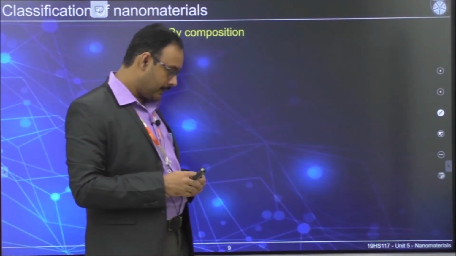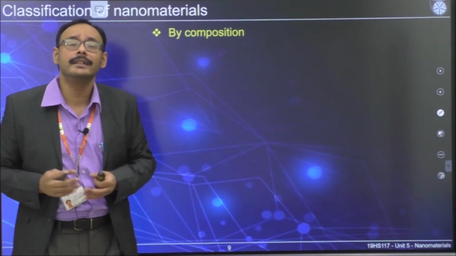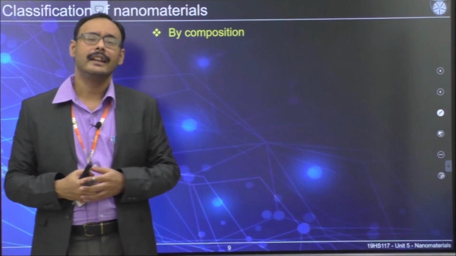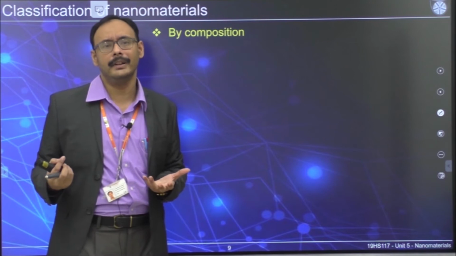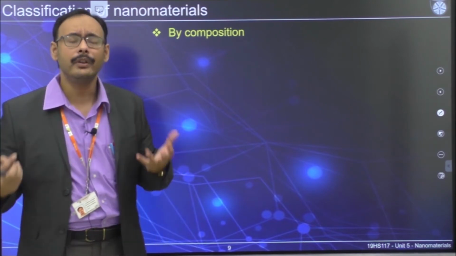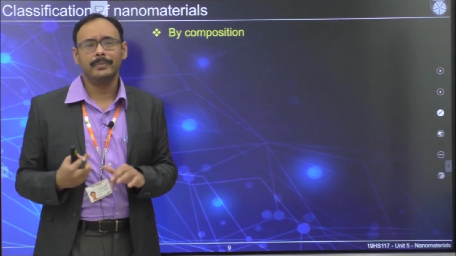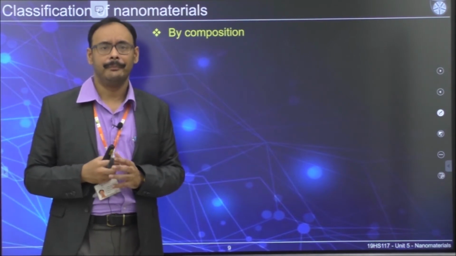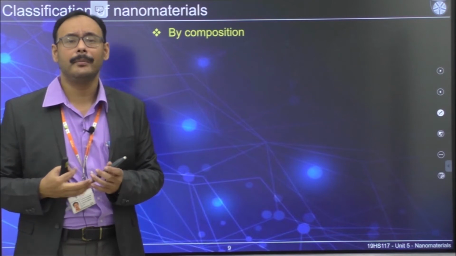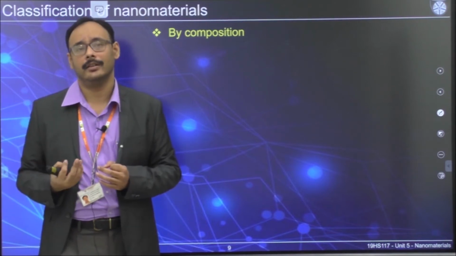So let's talk about the composition. As far as composition is concerned, there is a huge possibility of different combinations. How are you going to define it? As chemists, people have come up with certain ideas. One of the common ways is metal versus non-metal objects.